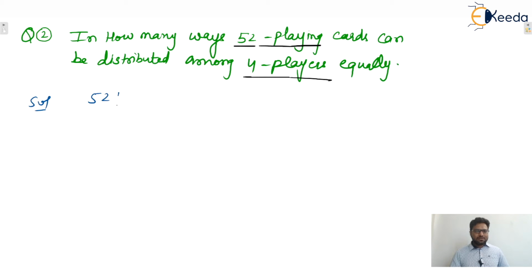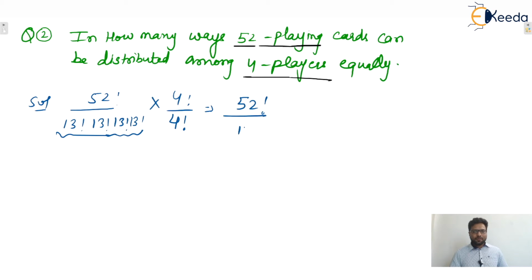Equally means each player has 13, 13, 13. We multiply the numerator with 4 factorial. Since 4 groups, or 4 players, contain the same number of objects, we divide by 4 factorial. So that will be the answer. Yes or no? That will be the correct answer.